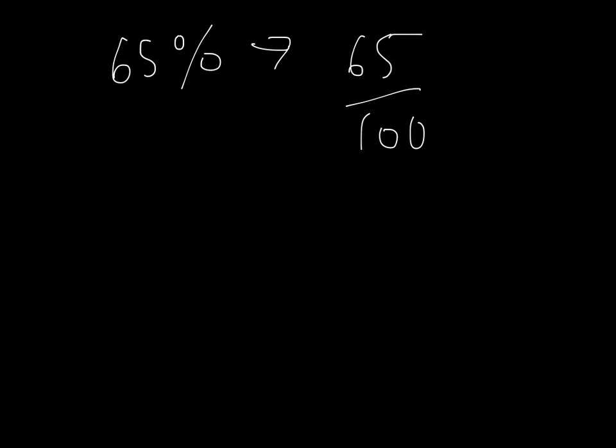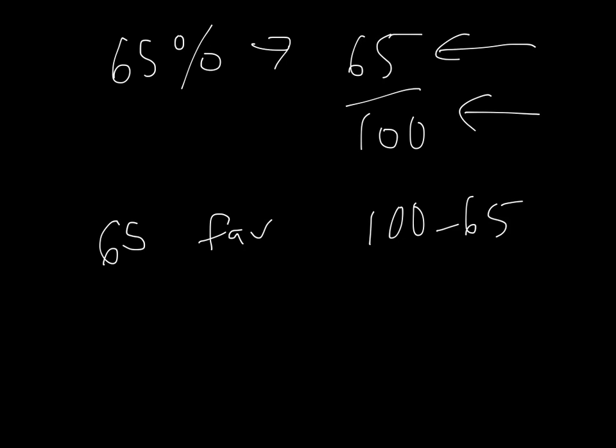So now I need to ask myself, how many outcomes are there? Well, total outcomes is 100. How many of those 100 outcomes involve me passing? That's what favorable is, 65. So that means 65 out of 100 are favorable. So how many are unfavorable?